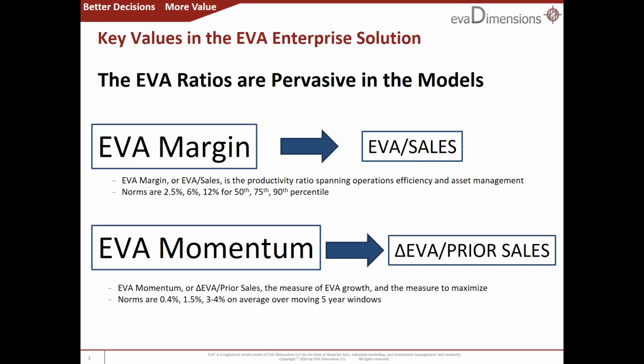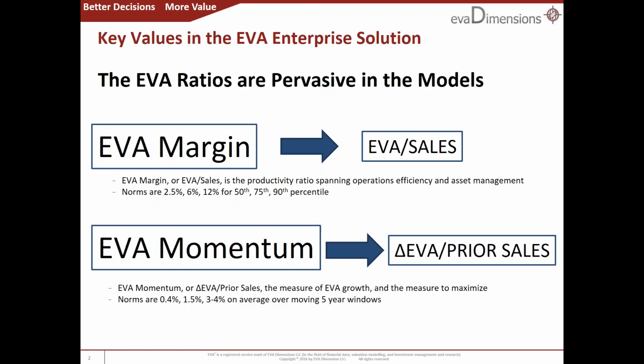Now we've fixed that. Our software models compute the two key EVA ratio metrics that are needed to run, analyze, benchmark, and value any business. Those are EVA margin and EVA momentum. EVA margin is the ratio of EVA to sales. It's the key net profit measure of business model productivity and profitability after covering all operating costs and capital costs. It is our candidate to replace ROI with something simpler and better.